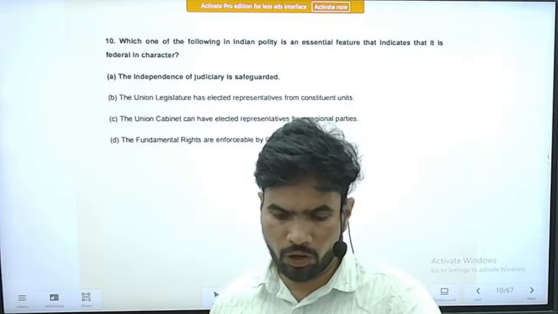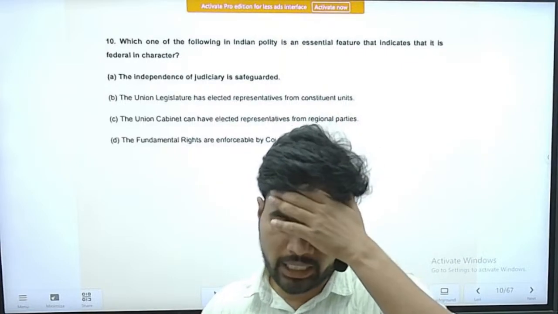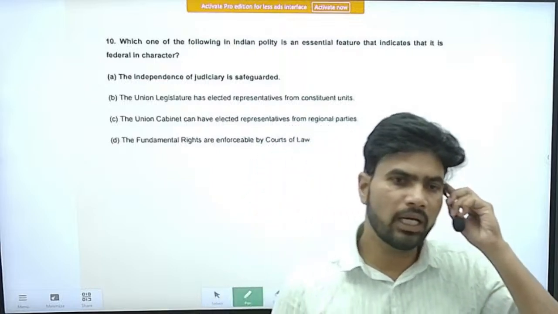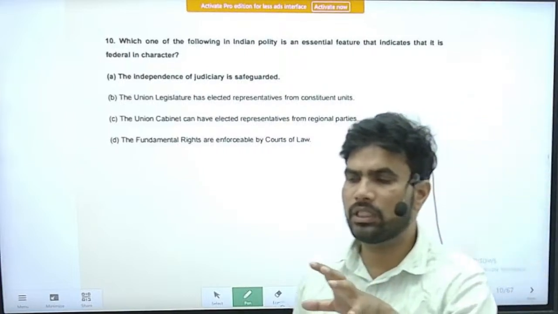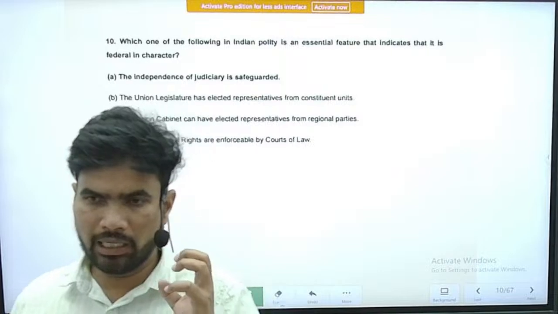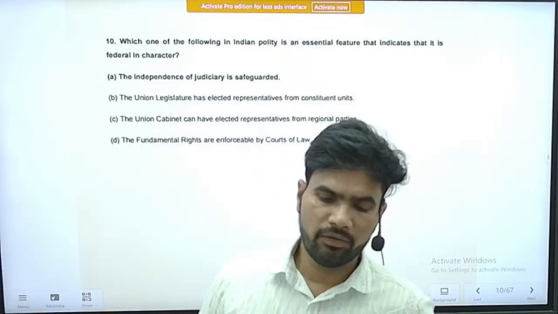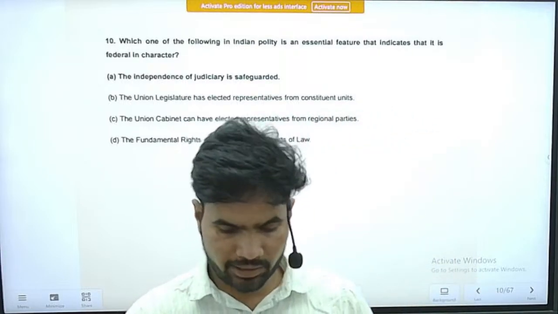Which one of the following in Indian polity is an essential feature that indicates that it is federal in character? Remember that there are many features of a federal polity, but here the question is asking about the most suitable, or you can say essential, feature. Option 1 is that the independence of the judiciary is safeguarded.